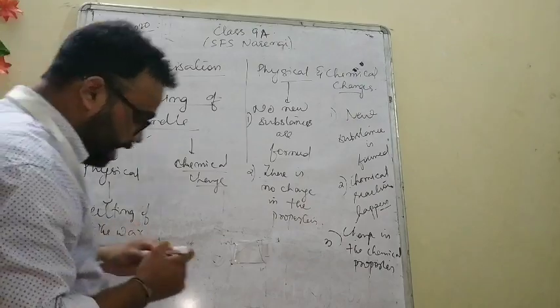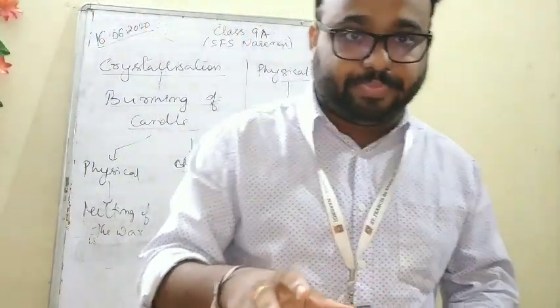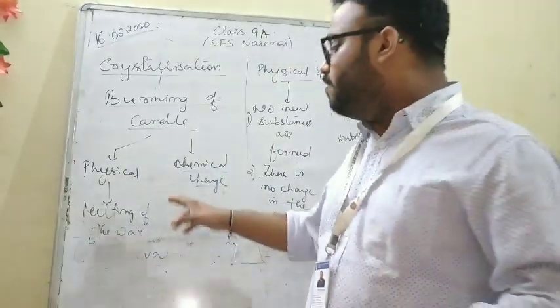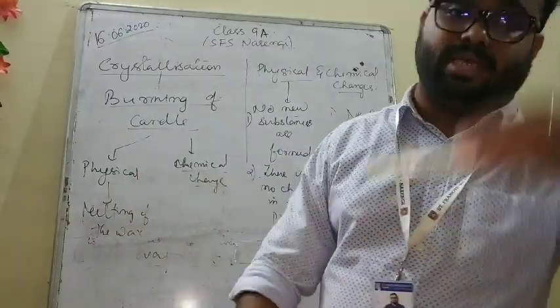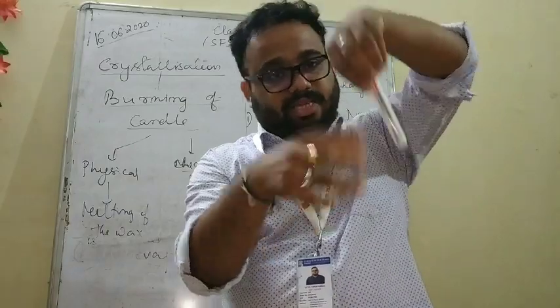The wax is melting now. So the wax is changing its shape. And that is a physical property. So melting of the wax will come under the physical property, means the wax of the mombatti. That is a physical change.